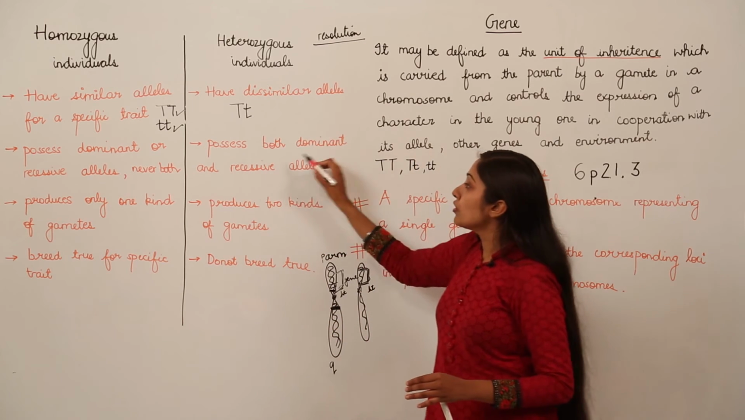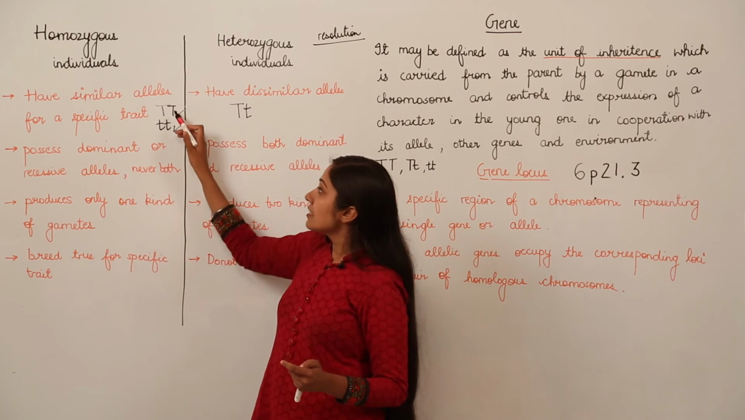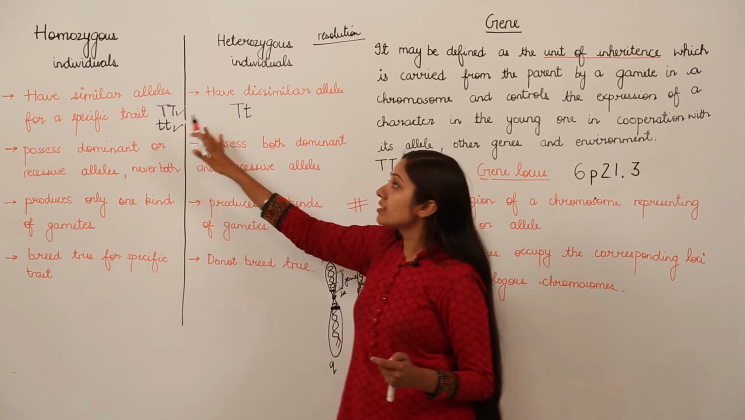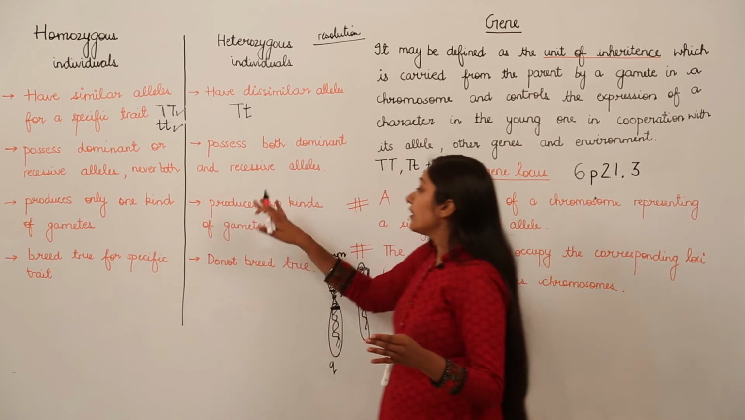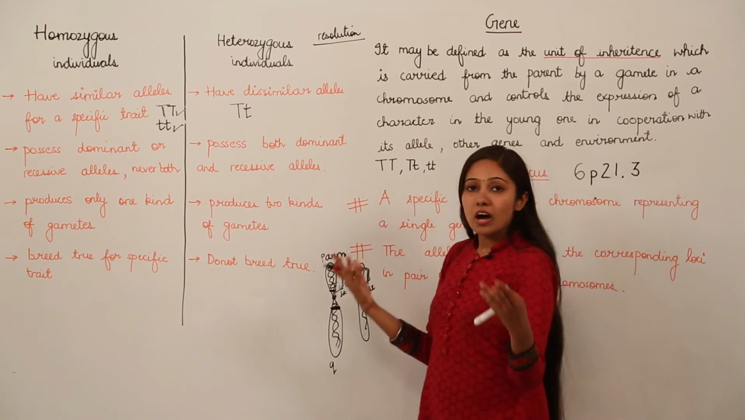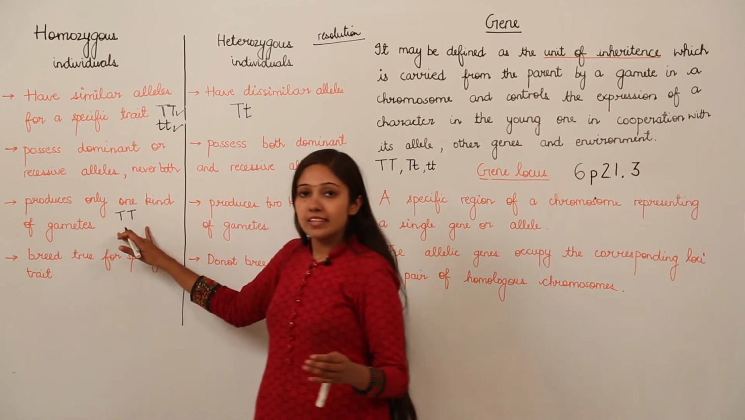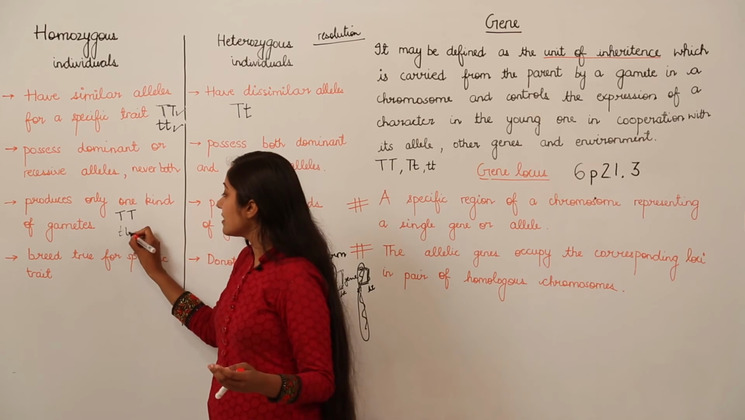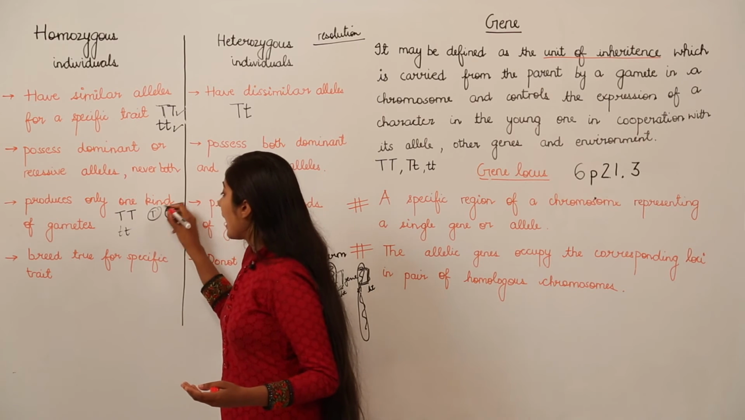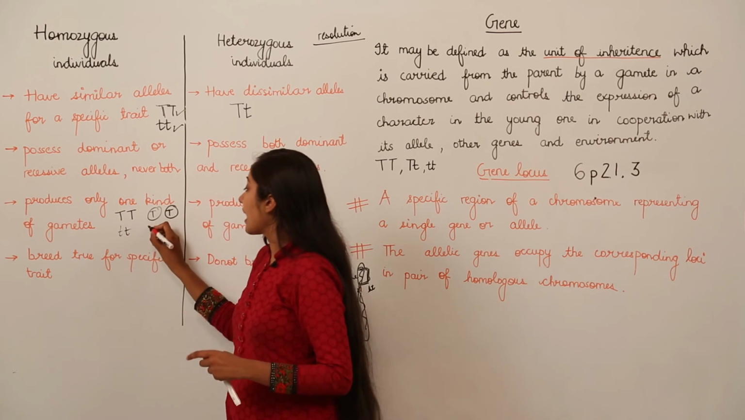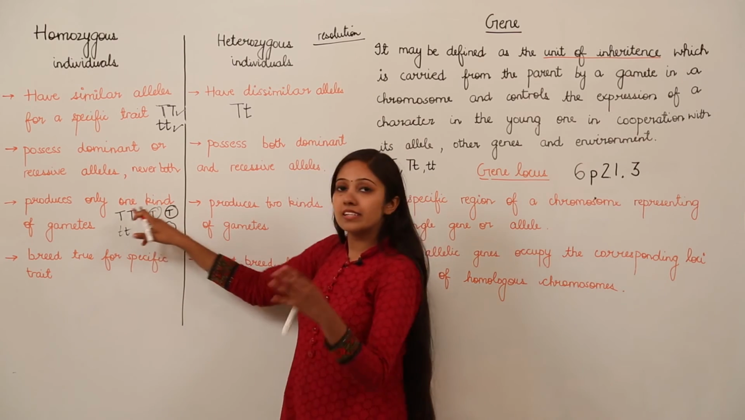Homozygous individuals produce only one kind of gamete, since they encode similar alleles. Heterozygous individuals produce two kinds of gametes. Now, how is it possible? You all know that if we have parents like this or like this, the gametes could be this only, and in this case also the gametes could be this only. Lowercase letter t in this case and uppercase letter T in this case.